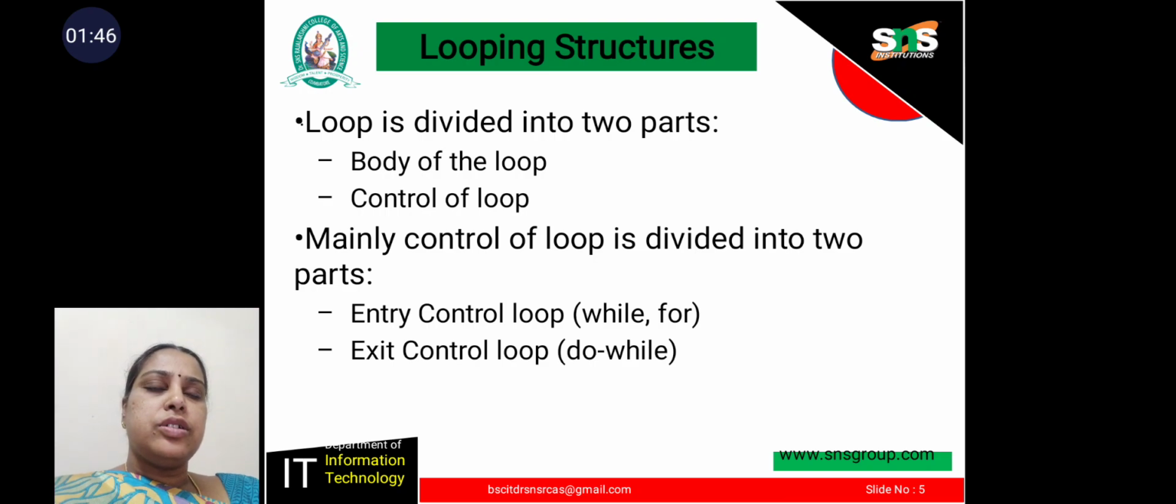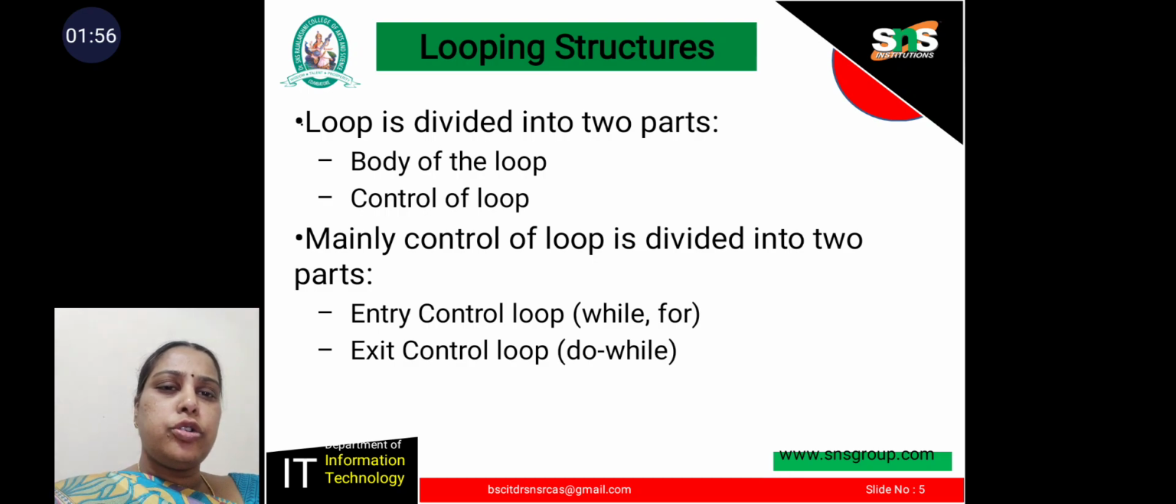Looping structures. A loop is divided into two parts: one, the body of the loop, and another, the control of the loop. The control of a loop is divided into two types, entry control loop and exit control loop. While statement and for statement are